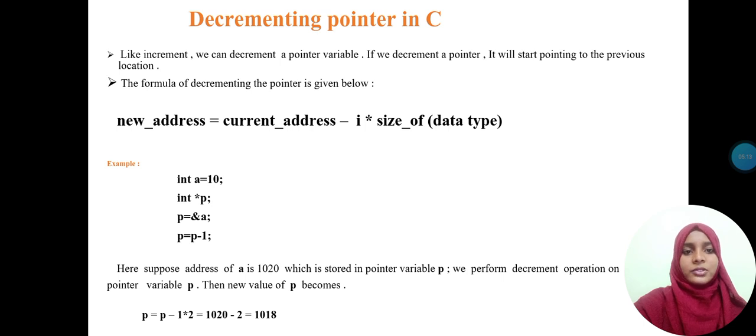Example: int a equals 10, int star p equals address of a, p equals p minus 1. Here, suppose the address of a is 1020, which is stored in the pointer variable p. We perform the decrement operation on pointer variable p. Then the new value of p becomes: new address equals current address p minus i, which is 1 star 2, 2 being the size of the data, which gives 1020 minus 2. Here 1020 is the address of a, which is assigned to p, minus 2, the size of the data type. Then the final output is 1018.